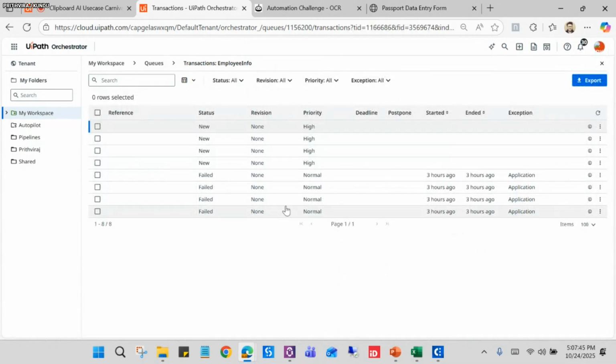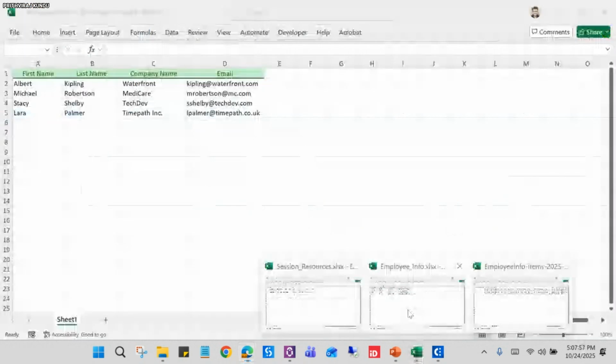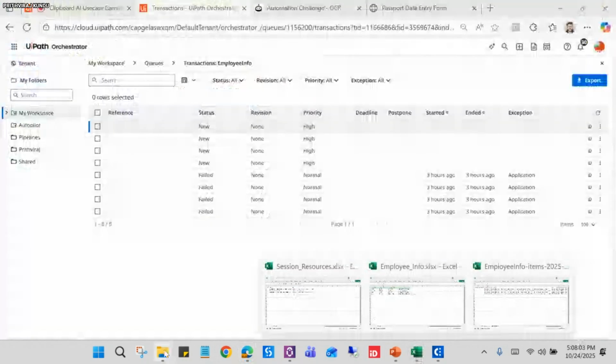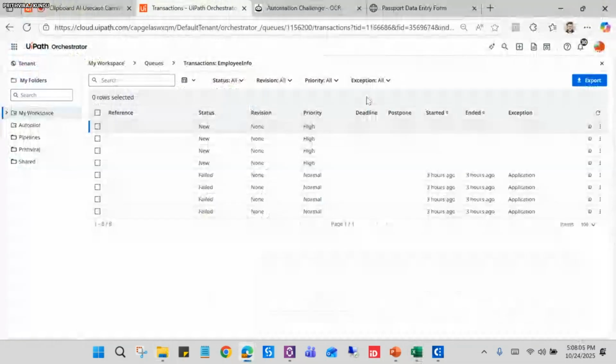So by doing this also, you can add these transaction items to the queue without retrying them or without doing anything in the Orchestrator. But by just exporting the data and with the help of Clipboard AI, you can easily copy the JSON text to the data destination like this, and you can easily upload that CSV file here.